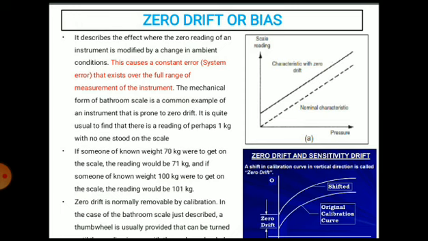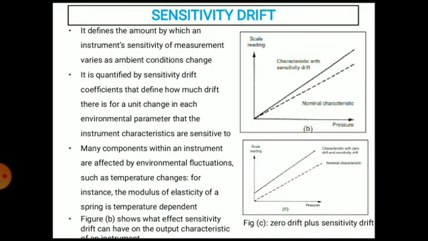Okay, so this is due to the warming up, slippage or permanent set, that is called the zero drift. Then the sensitivity or the span drift. If there is a proportional change in the indication all along the upward scale, the drift is called span drift or sensitivity drift, that is shown in a diagram.